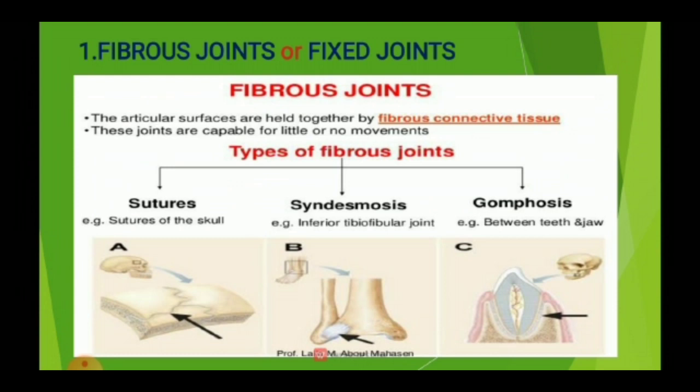Fibrous joints are divided into three types: sutures, syndesmosis and gomphosis. Sutures are the joints of the skull, narrow synarthrotic joints that unite most bones of the skull. Syndesmosis is the joint of the tibia and fibula. Next, gomphosis. Gomphosis is the joint between the teeth and jaw.